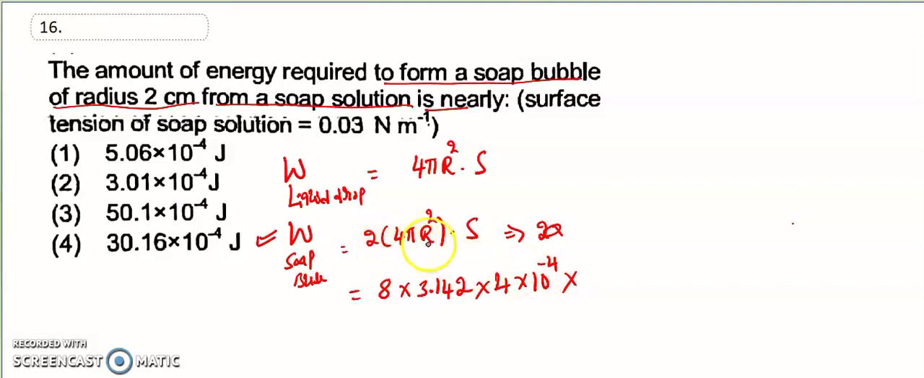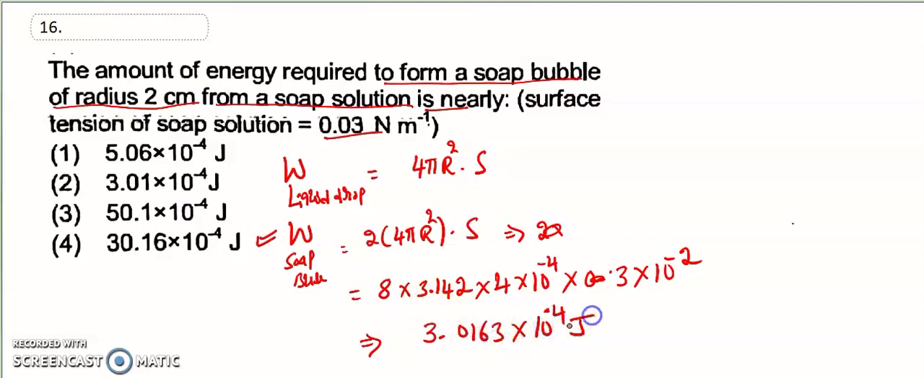So 8 pi r square. Then S, what surface tension has he given? 0.03, so 3 into 10 to the power of -2. So now we have to do the calculation. What answer comes? 3.0163 into 10 to the power of -4 joule. So which is the right answer? 3.01 into 10 to the power of -4 joule.